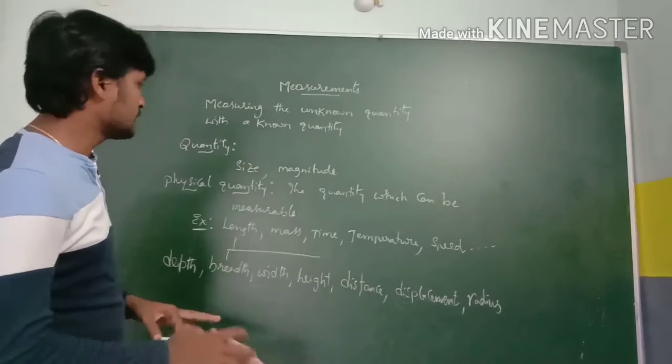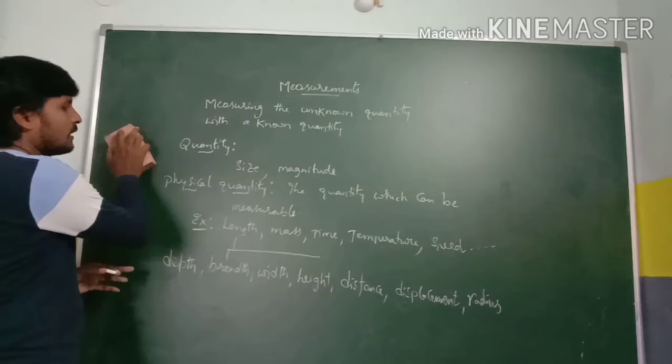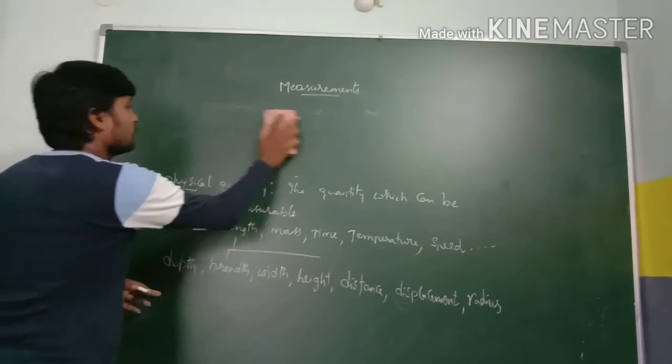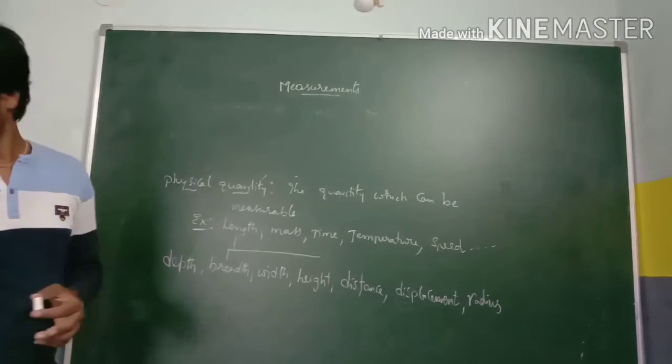Right. Next, unit. Unit is nothing but the standard value.